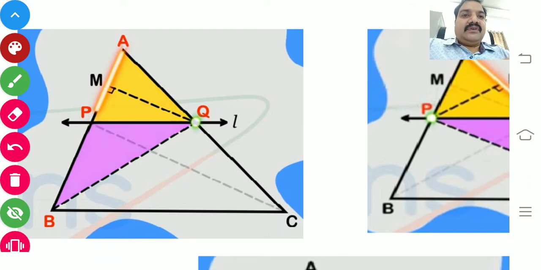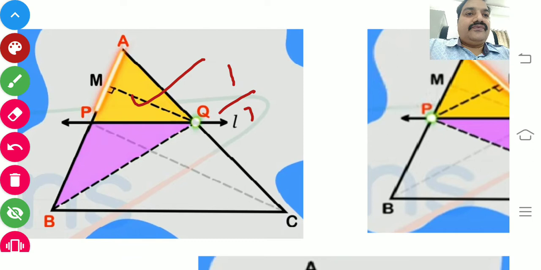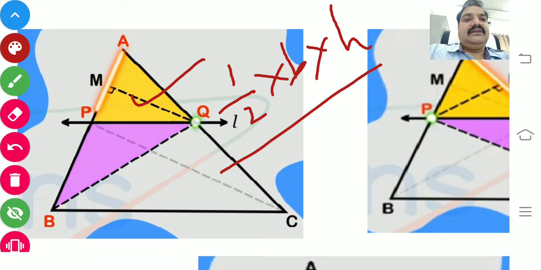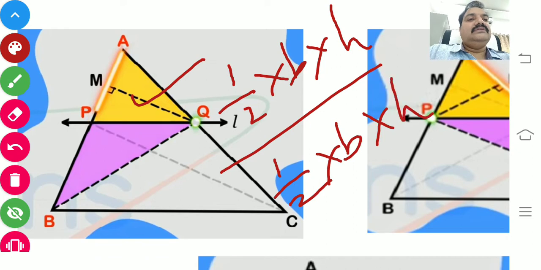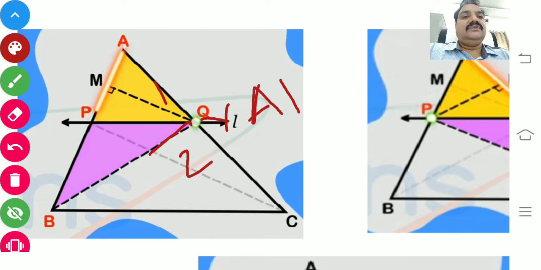For the area of triangle APQ, it is half into base into height. So how will you write? Half into base, which is nothing but AP. For the yellow triangle I am writing, and the altitude is given, QM.